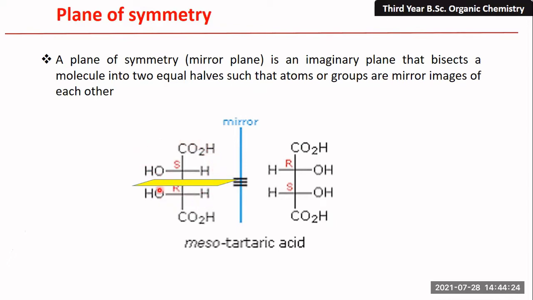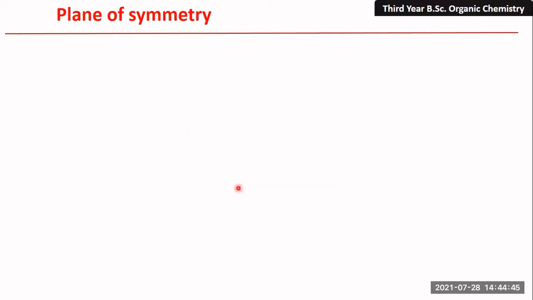So this half is equivalent to this one. So this OH, and both are mirror images of each other, right? Similarly, in the second case, this half part of this meso tartaric acid is the mirror image of this half part. So such type of symmetry is known as plane of symmetry.